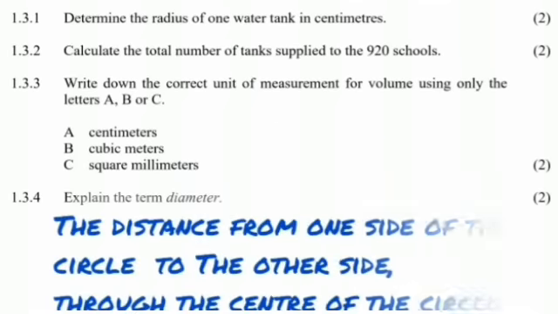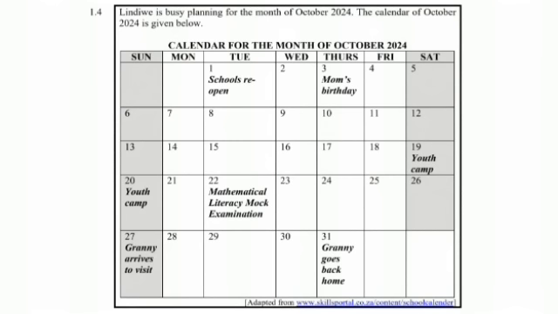And then it says, in 1.3.4, explain the term diameter. The diameter is the distance from one side of the circle to the other side through the center of the circle. Radius is from one end to the middle of the circle, whereas diameter is from one side to the other side. So it goes from one side of the circle all the way to the other side. So that would be your difference, just in case you get a different question that is now asking you to describe what the radius is. It's from one side of the circle to the center, whereas diameter is from one side of the circle to the other side of the circle.